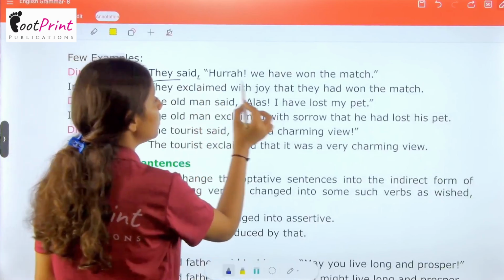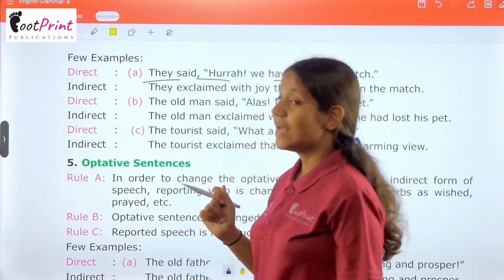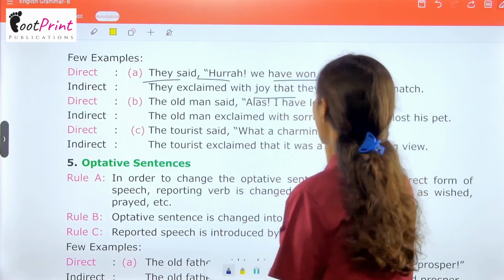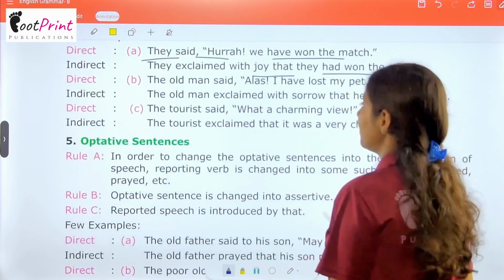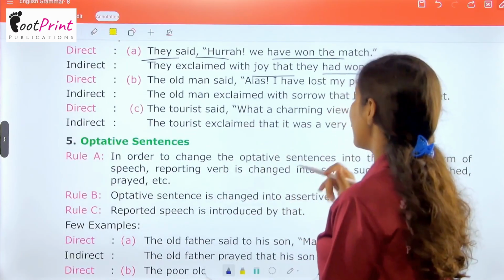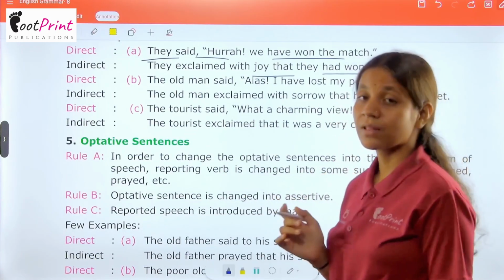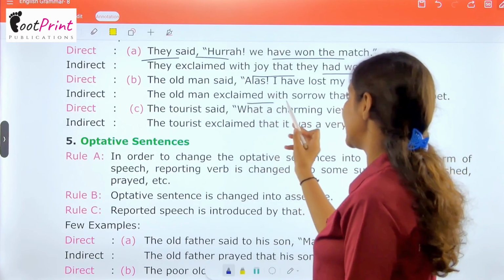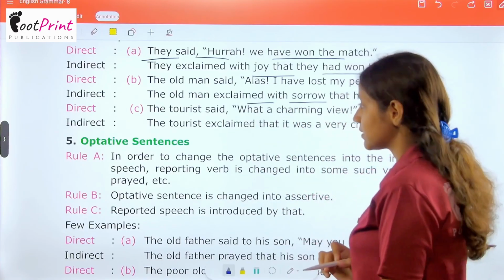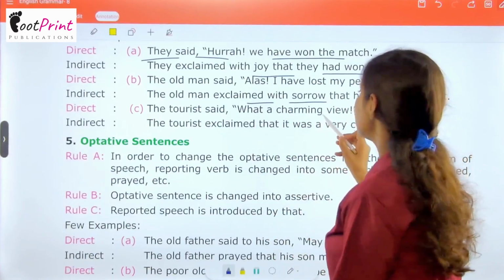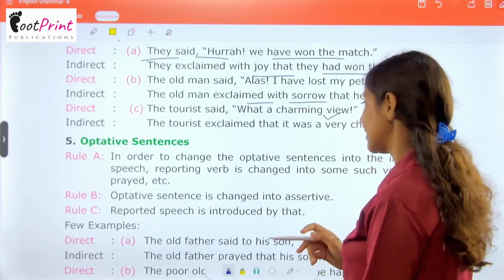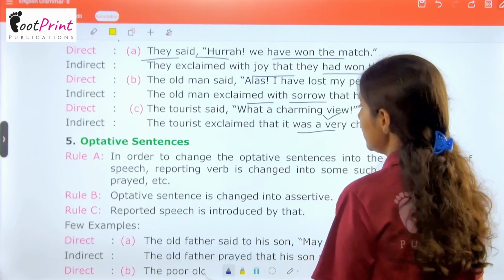They said, hooray, we have won the match. They exclaimed with joy that they had won the match. The old man said, alas, I have lost my pet. The old man exclaimed with sorrow that he had lost his pet. The tourist said, what a charming view. The tourist exclaimed that it was a very charming view.